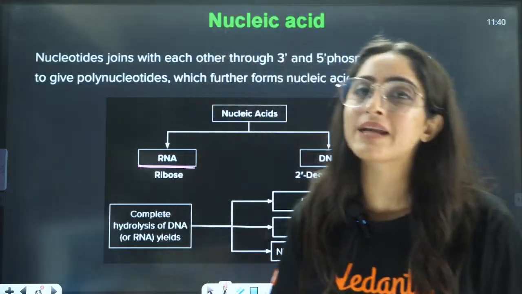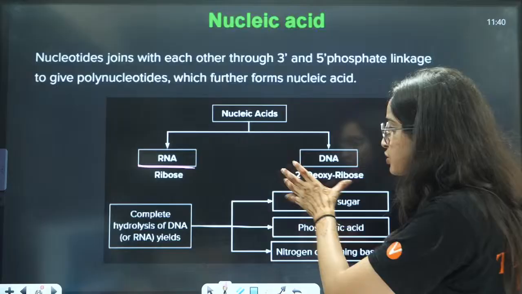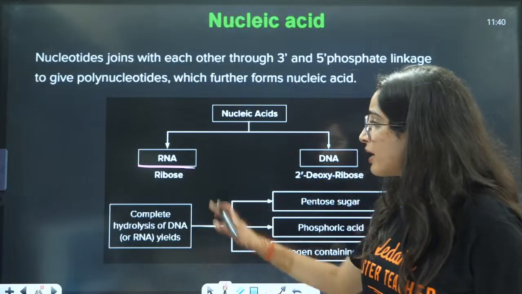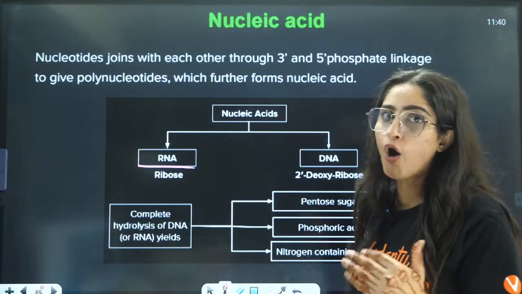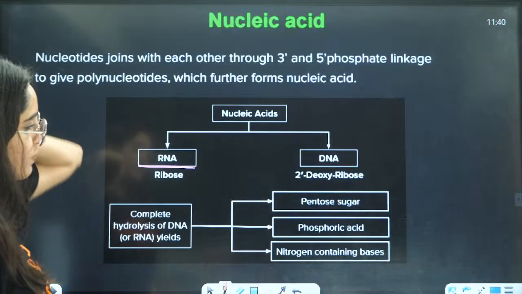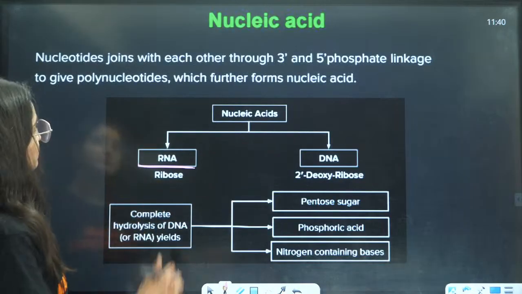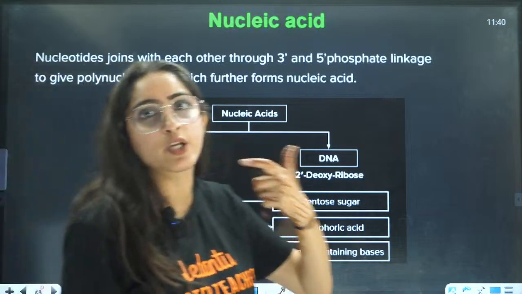So you will form ribose here. One of the students in the starting was writing ribose. So ribose is useful here, right? We will first draw the ribose sugar, then we will see how DNA and RNA are formed, right? Basically, nucleotides join. First is the difference between nucleotides and nucleosides.